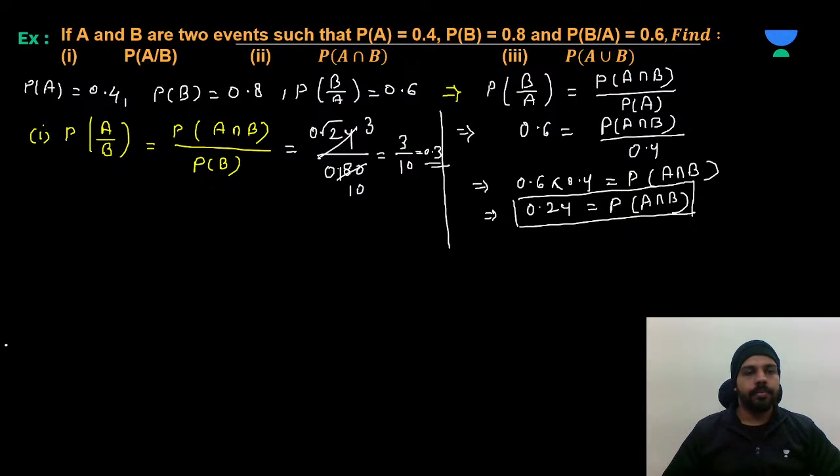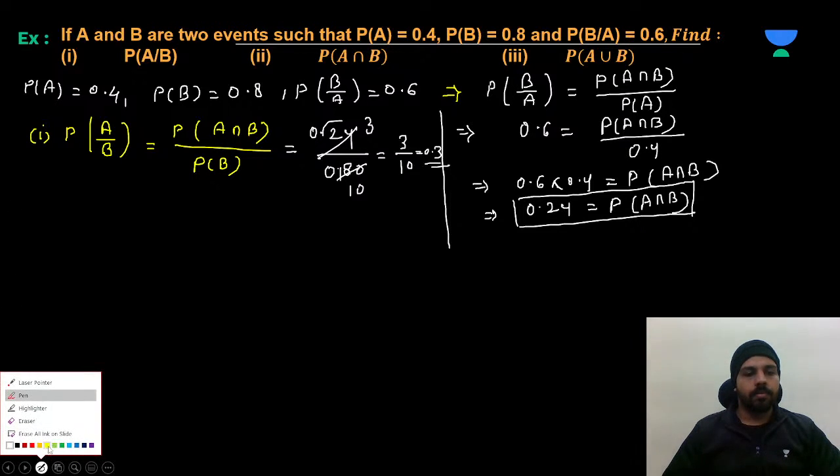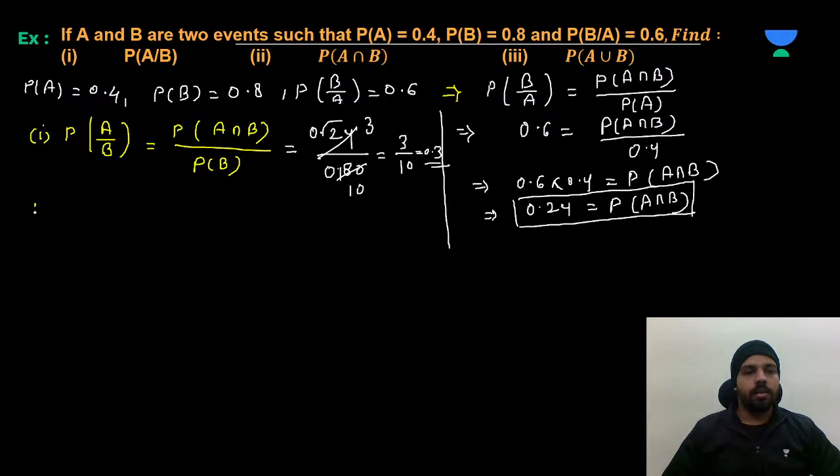Now the second part. The second part says P of A intersection B. See, P of A intersection B we have already taken out, which is 0.24. Now, the third part, P of A union B.